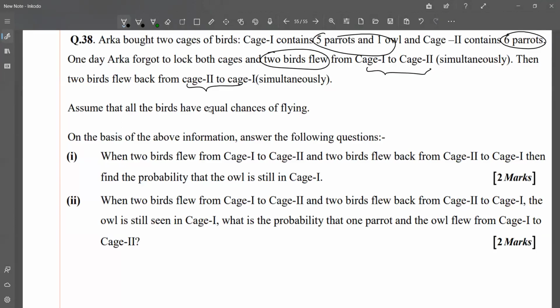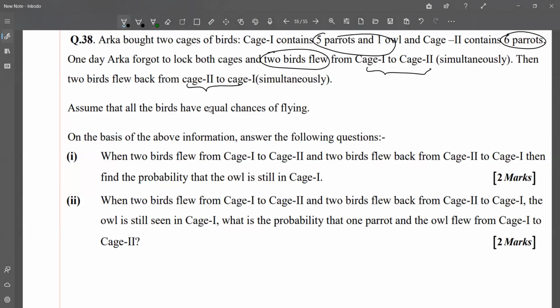So it could be both being parrots, or it could be one parrot and one owl, and also the birds that return could be both parrots, or if an owl has already flown from cage 1 to cage 2, it could be an owl and a parrot together flying back to cage 1.